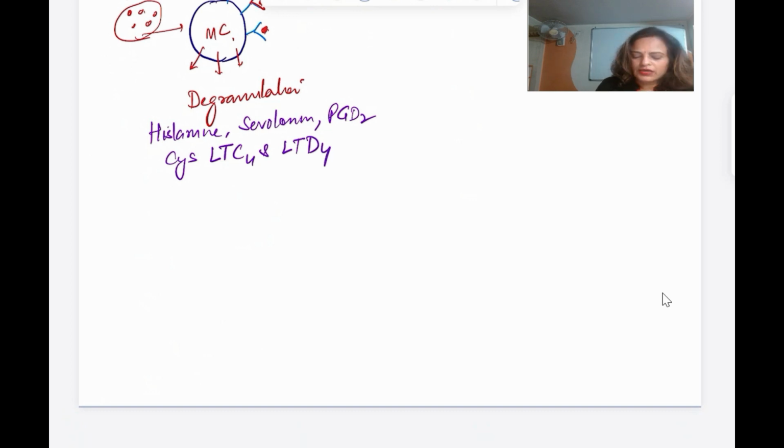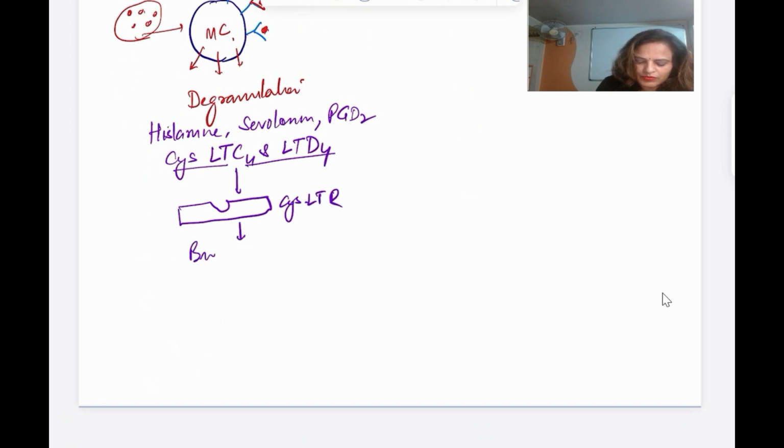All these, especially the cysteinyl leukotrienes, bind on the cysteinyl leukotriene receptor, and it is going to cause what?